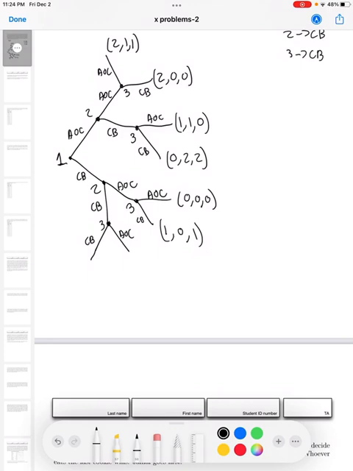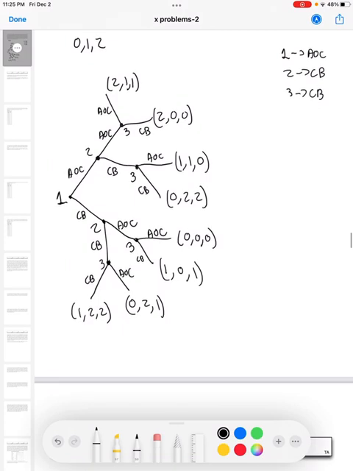This one right here, donor 1 chooses CB, 2 chooses CB, and 3 chooses AOC. This is the worst outcome for 1. However, for 2 this is the best thing, and 3 gets a 1. Last one, it'd be 1. All CB, there is some unity, which is why 1 gets a payoff of 1. And for 2 and 3, this is the best outcome for them, since they prefer CB.